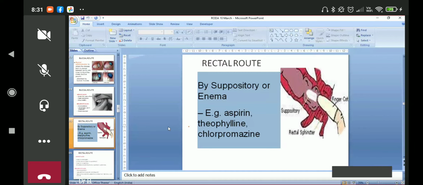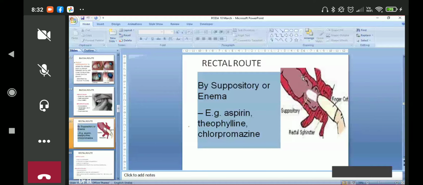So the rectal route, which we discussed: through the rectum, this is the rectal sphincter, you know the anatomy, suppositories can be administered in the rectum through the anal canal. With an applicator, it can be done. In children, this route is very commonly used.